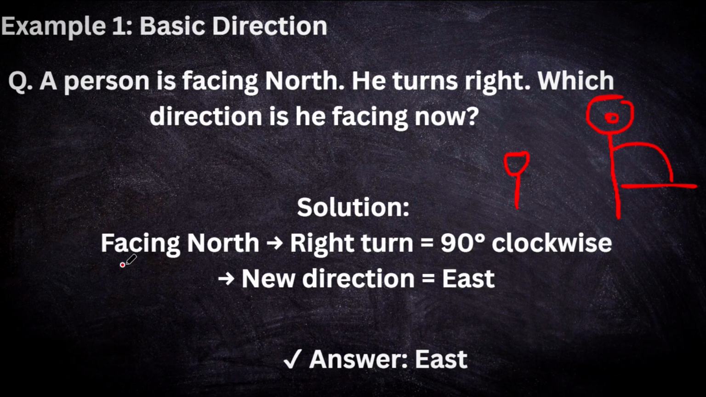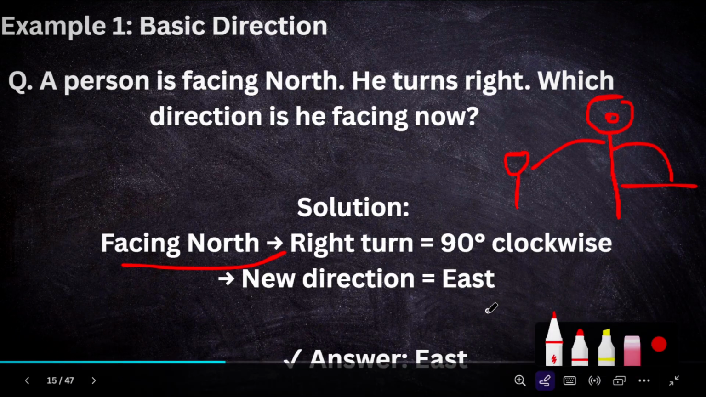So the solution: the person is facing north and he turns right. What direction is he facing? He is facing east. Whenever the person turns right, it is 90 degree clockwise, and 90 degree clockwise means the new direction is east. So that's why the answer is east. This is the basic example of direction.